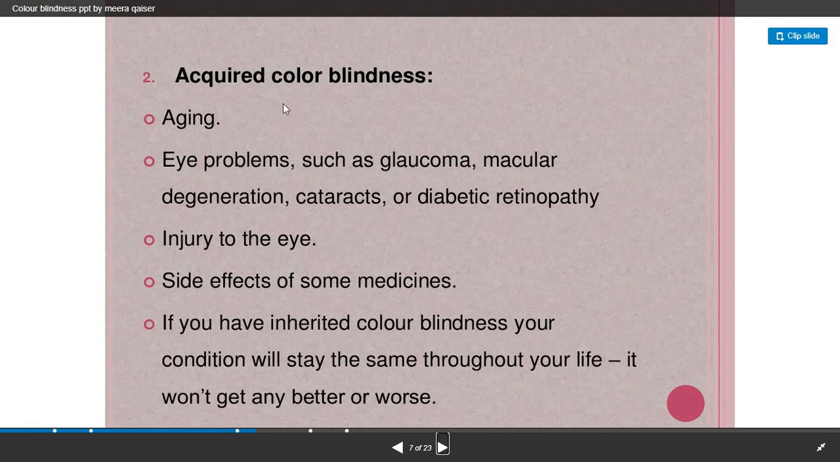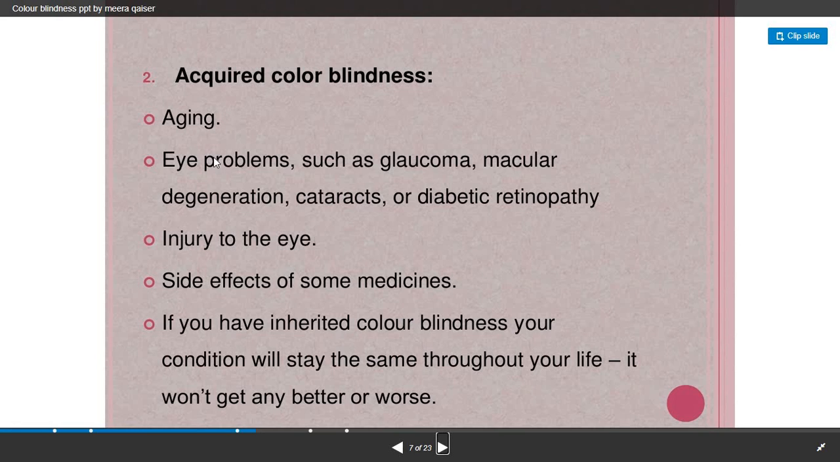Now what is this acquired color blindness? Acquired means we have acquired it after some period of time. First reason for this acquired color blindness is aging. Second, eye problems such as glaucoma, macular degeneration, cataract or diabetic retinopathy. So in general, you can say problems related to the eye, due to which the person can get this acquired color blindness. Now here we have seen the aging process.